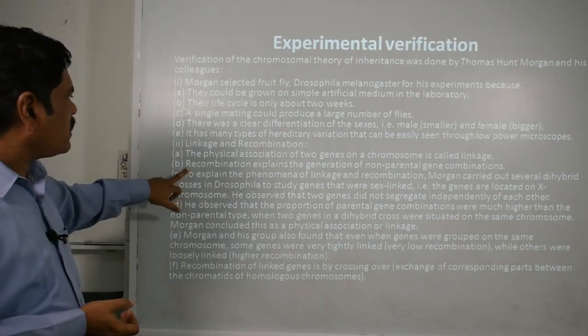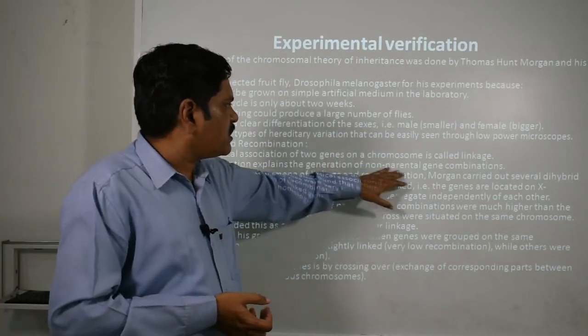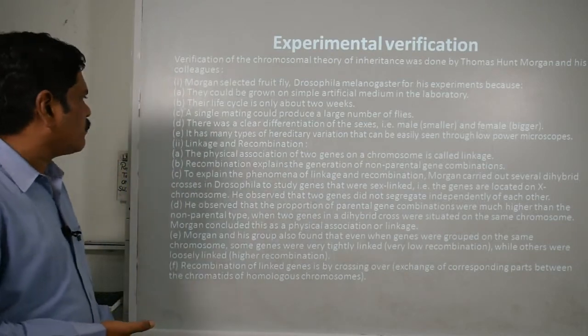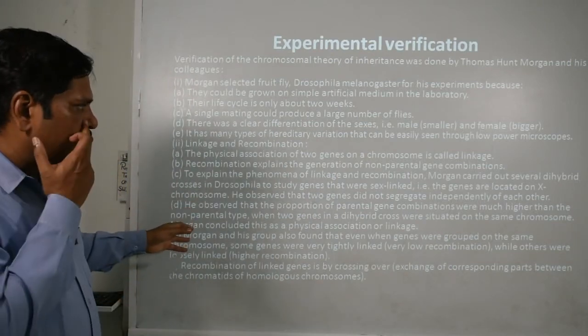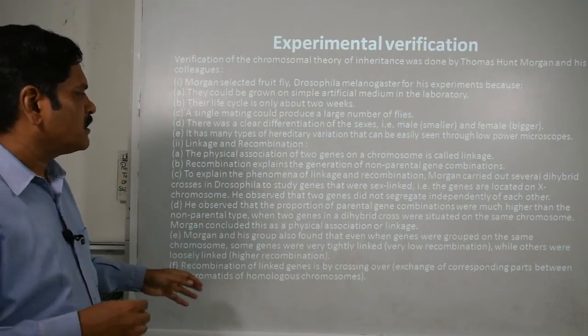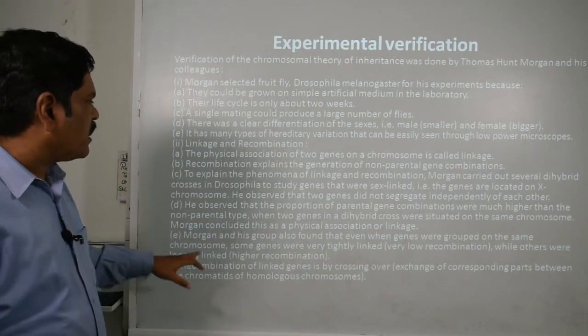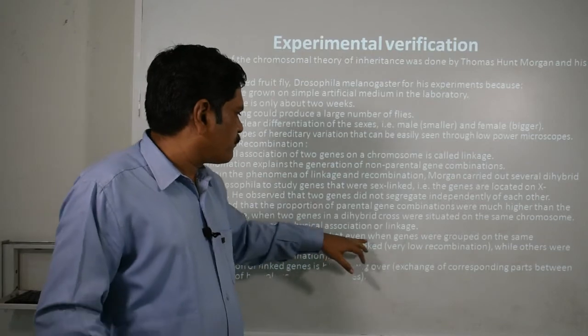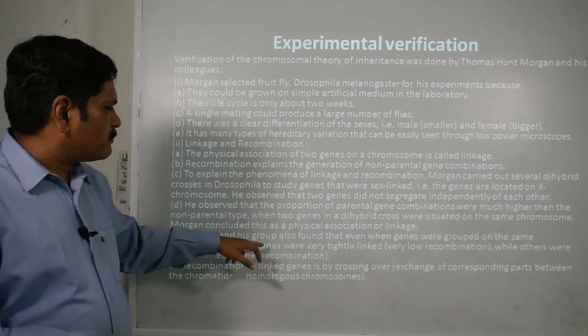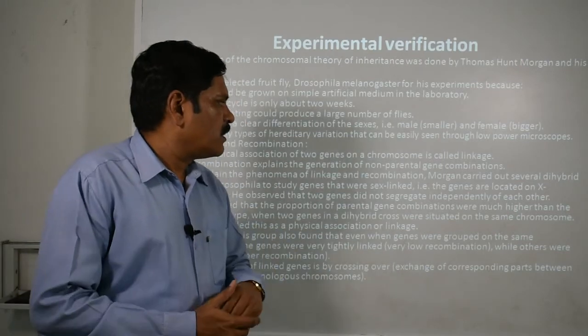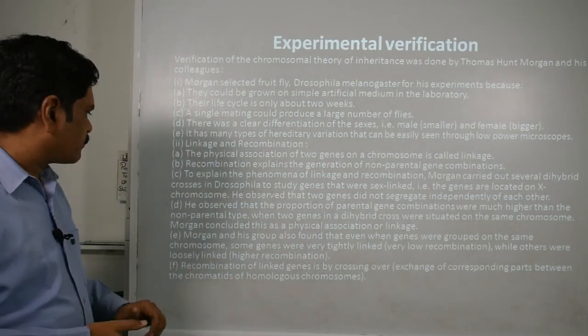Clear? And the recombination explains the generation of the non-parental gene combinations too, okay. So with the help of this, when we form the hybrid, then it is easy. And Morgan and his group also found that even when genes were grouped on the same chromosome, some genes were very tightly linked while the others were loosely linked.